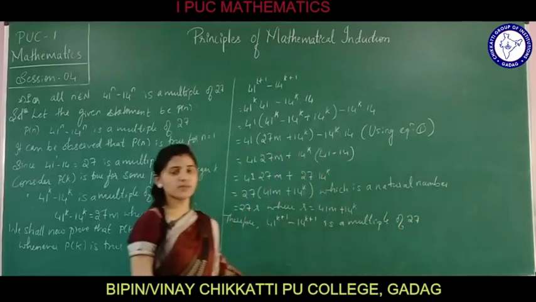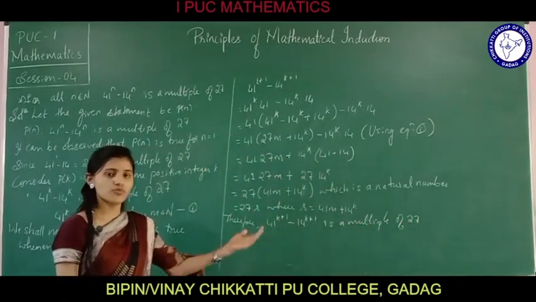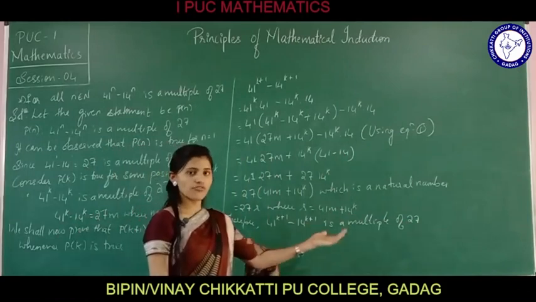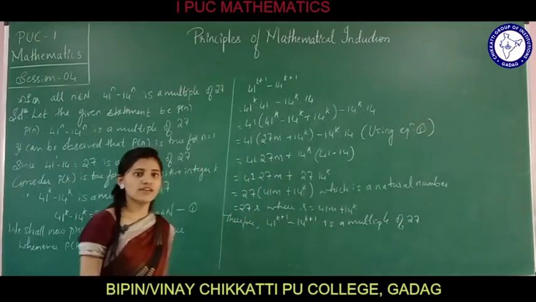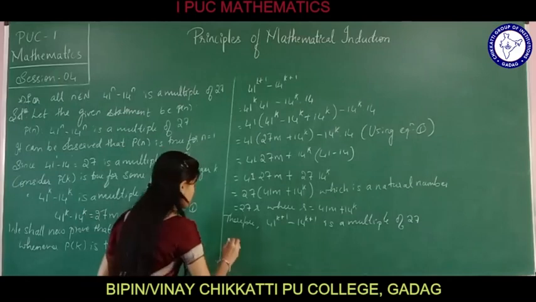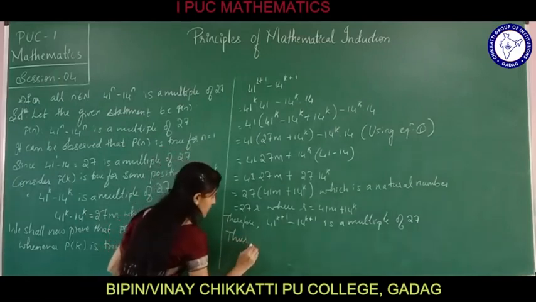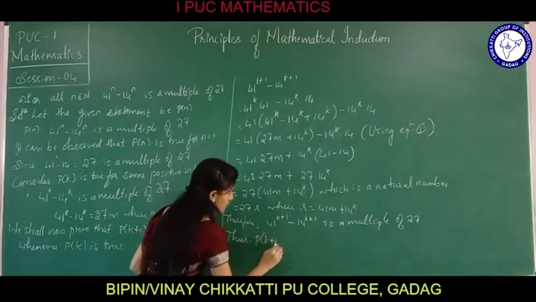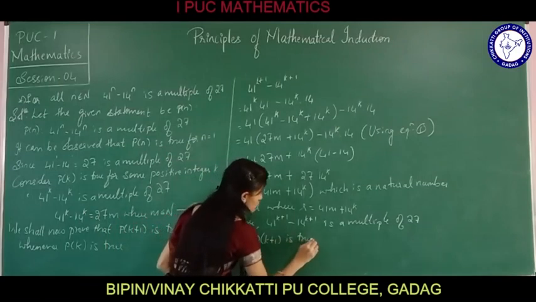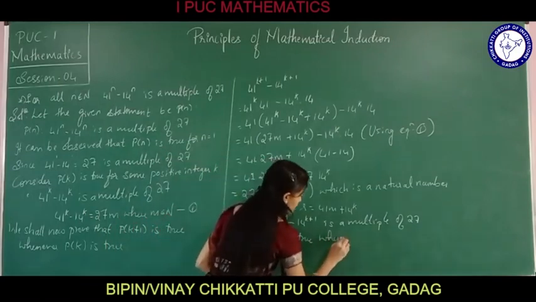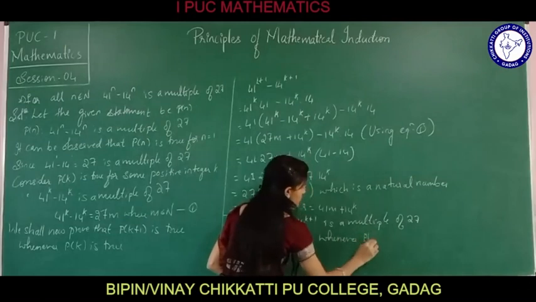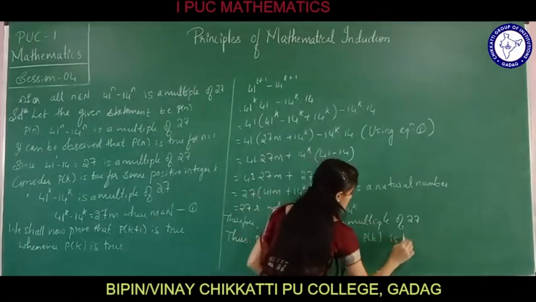So, we proved that P of k plus 1 is true whenever P of k is true. Thus, P of k plus 1 is true whenever P of k is true.